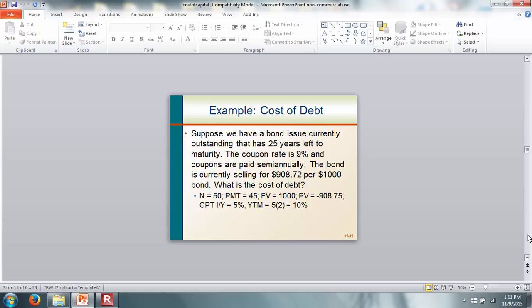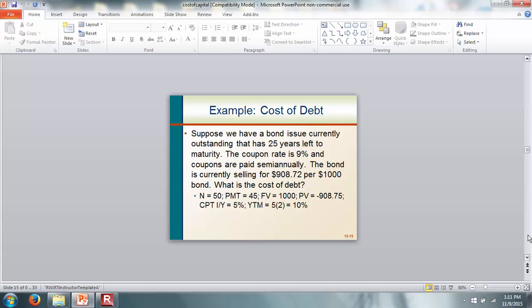Basically here we are going back to what we studied in the chapter on bond valuation. The price of the bond today is the present value. The future value is $1,000. The number of payments is going to be 50 because it's 25 years and it's a semi-annual bond. The annual coupon rate is 9%, so $90 per year, and it's going to be $45 every 6 months.